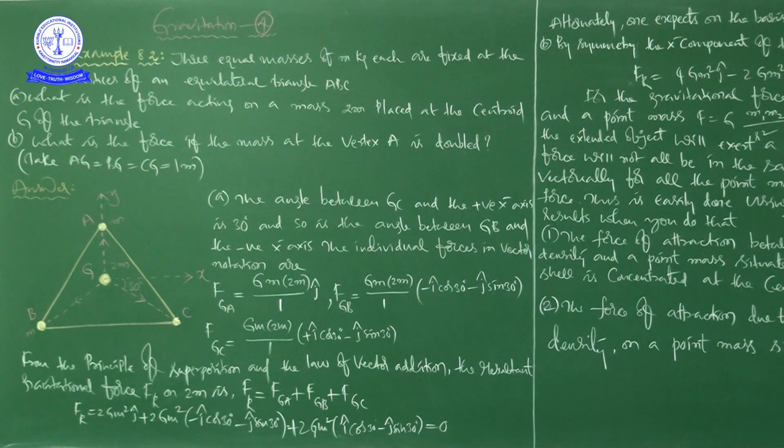See here, ma. In continuation to the last class, in this class we start with example 8.2. Before this class, in our last 3 classes, we discussed one example problem. It was example 8.1. So this is example 8.2. Right. It is an important example problem for our competitive exams like NEET, JEE mains, right? So for our competitive exams point of view also, this model is very, very important.